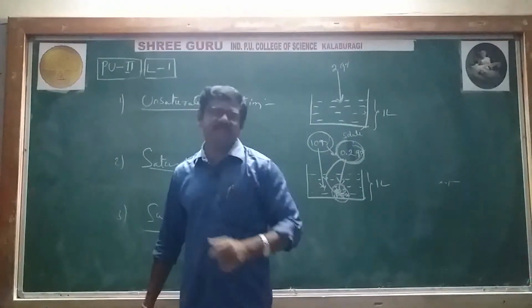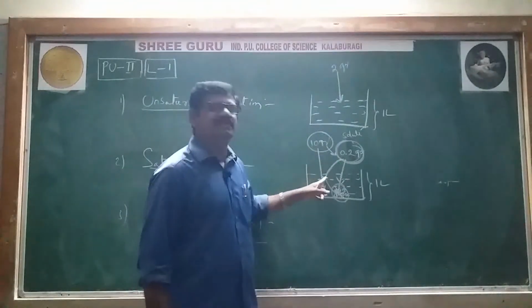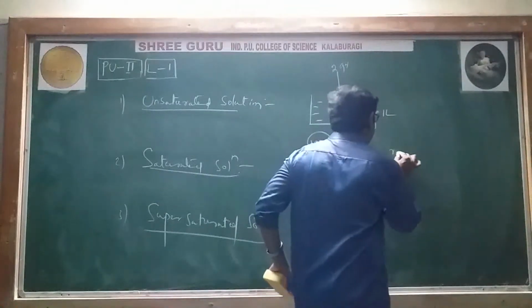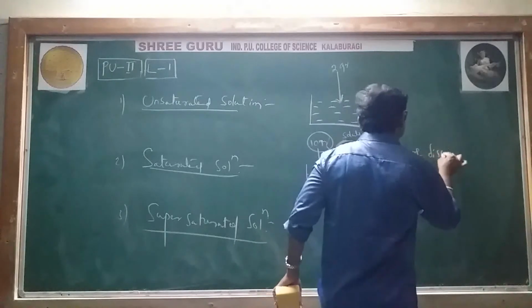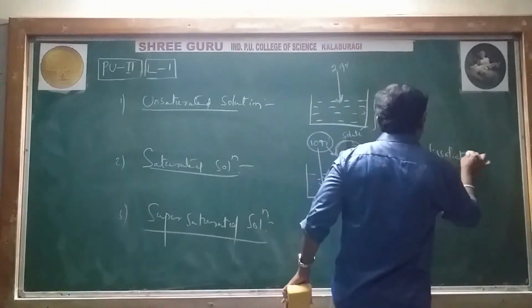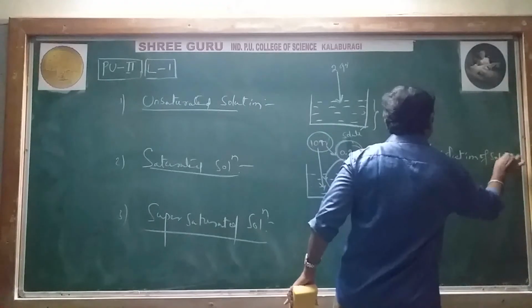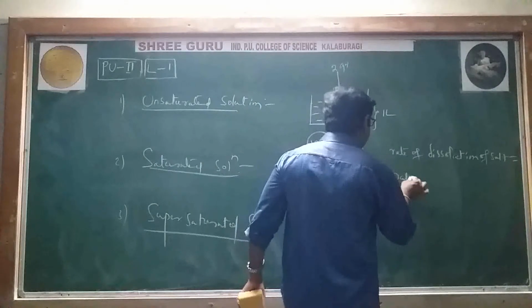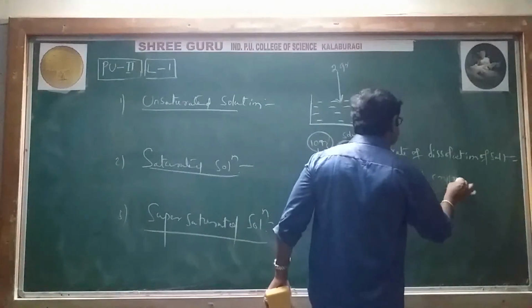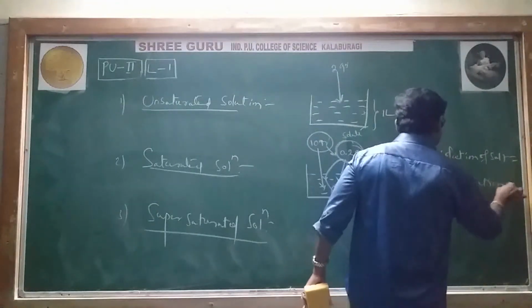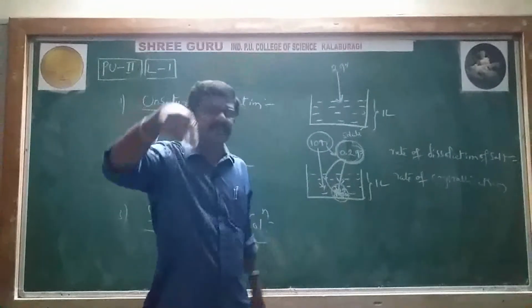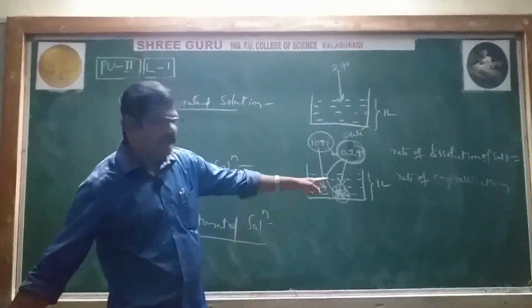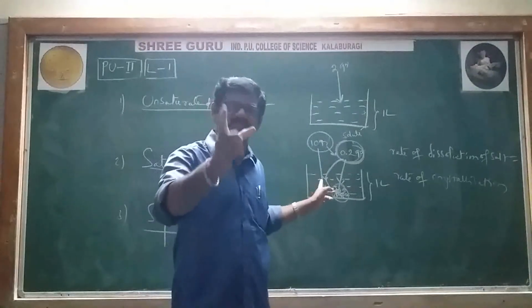At equilibrium, the rate of dissolution is equal to the rate of crystallization: the rate of dissolution of extra salt is equal to the rate of crystallization of already dissolved salt. This happens only, remember, in a saturated solution.